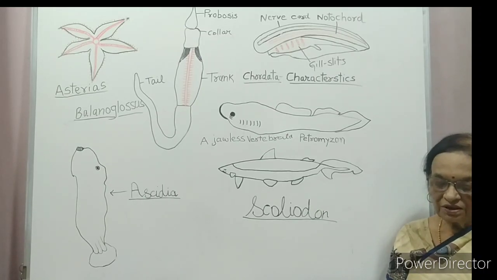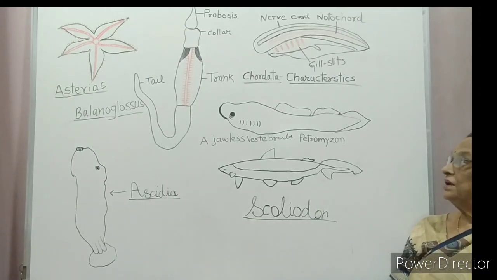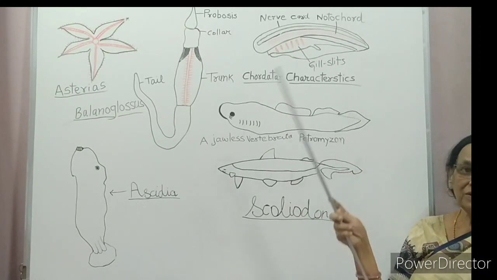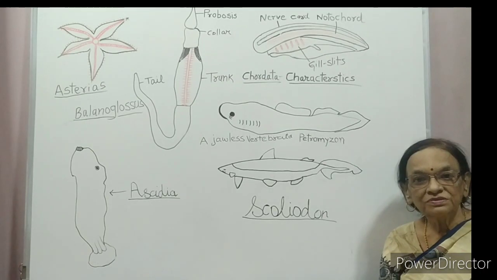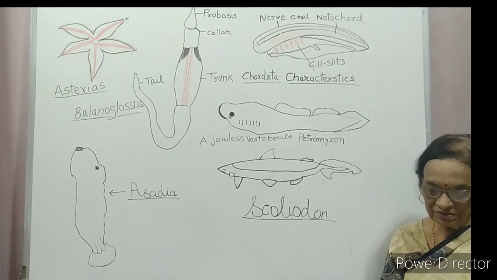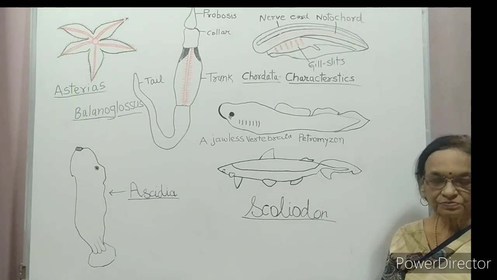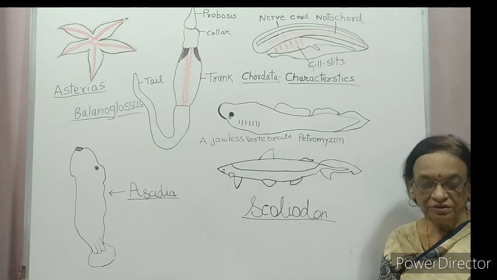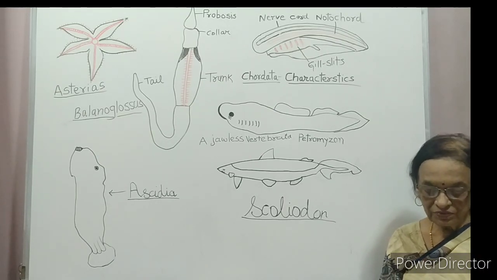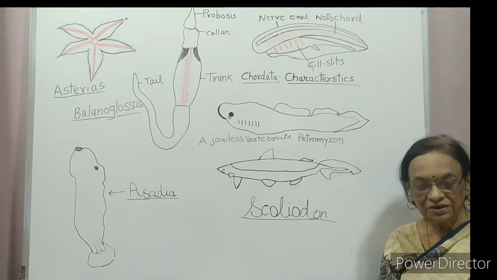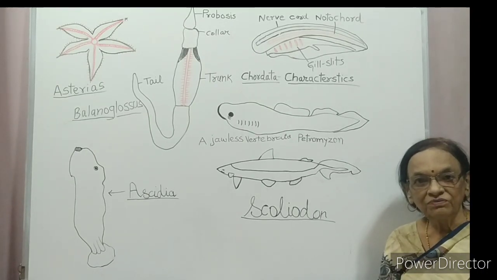They possess a post-anal tail. After the anus, there is a tail, and a closed circulatory system. Chordata is divided into three groups: Urochordata or Tunicata, Cephalochordata and Vertebrata.